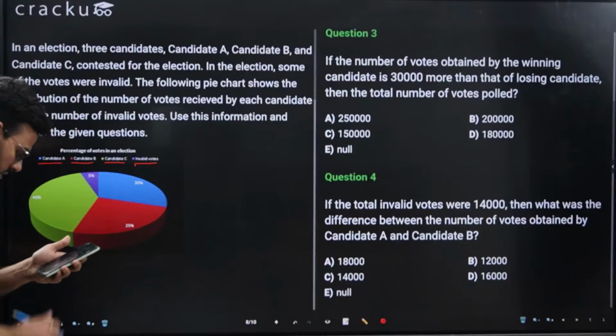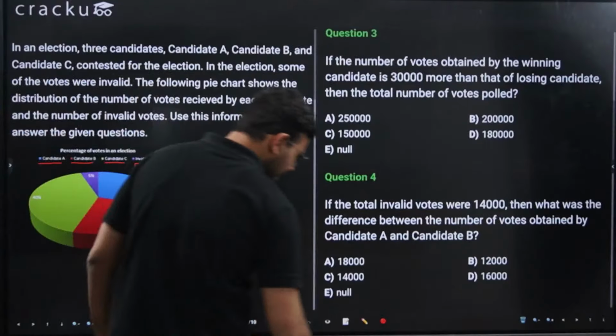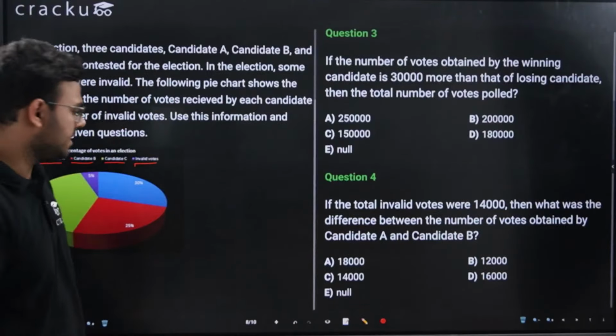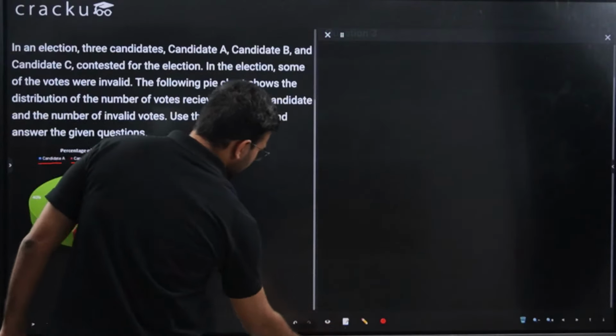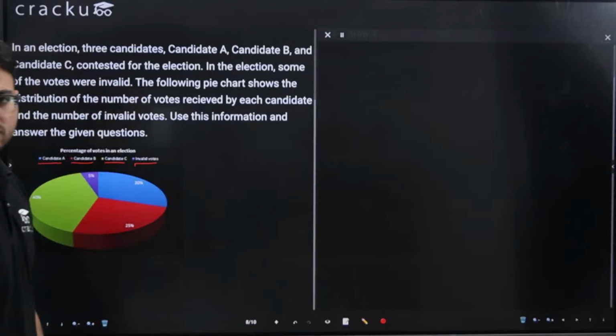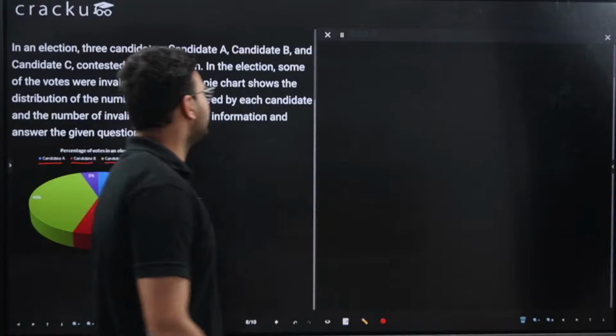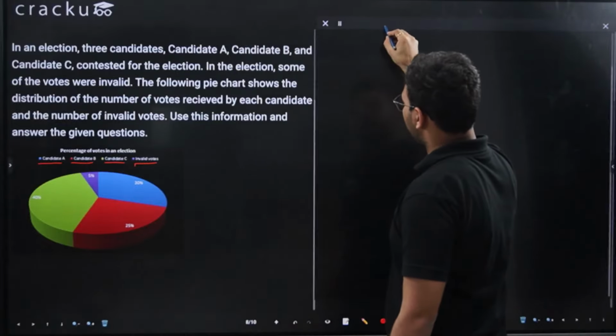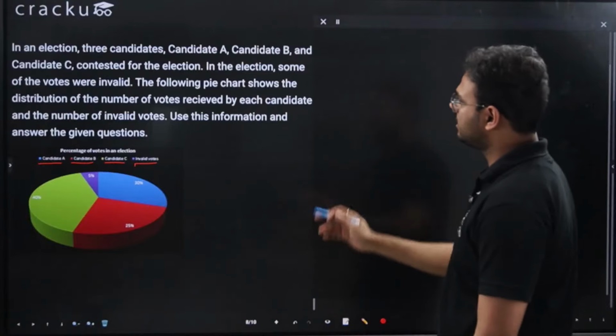Let's discuss this question now. This is an easy one. It's not a very difficult one, as you might have felt as well. Again, as mentioned earlier, data interpretation questions are not difficult. They are very easy. You just have to read certain data which is given in the form of either a chart or a table, and answer the question. So let's see this one.